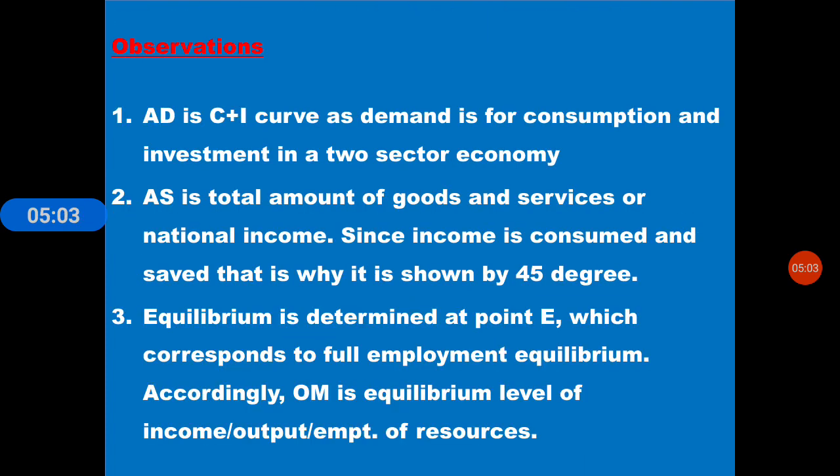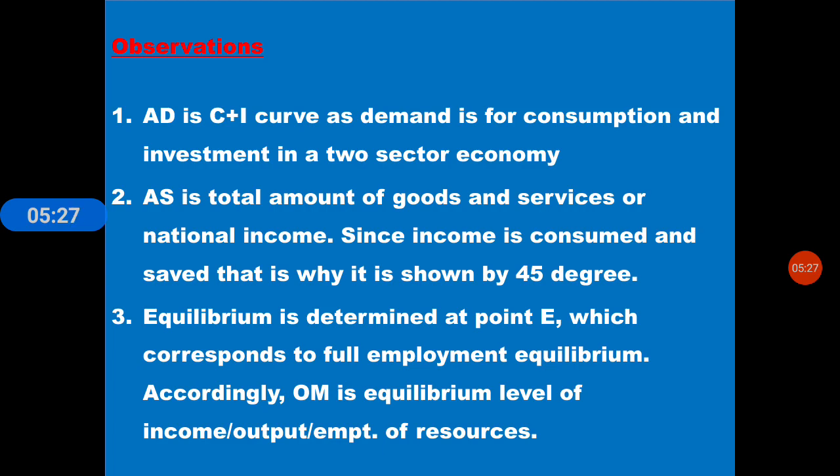Next observations. AD is the C plus I curve, as demand is for consumption and investment in a two-sector model. AS is the total amount of goods and services, or national income.